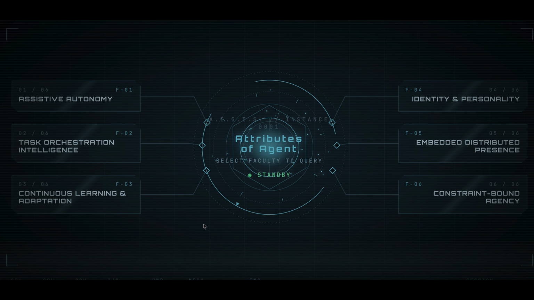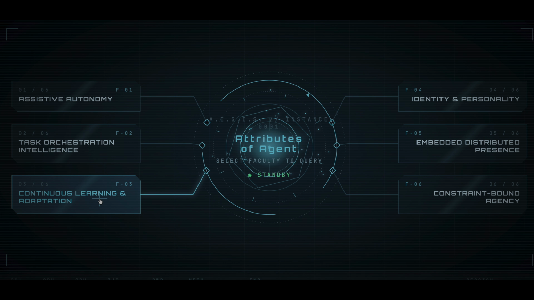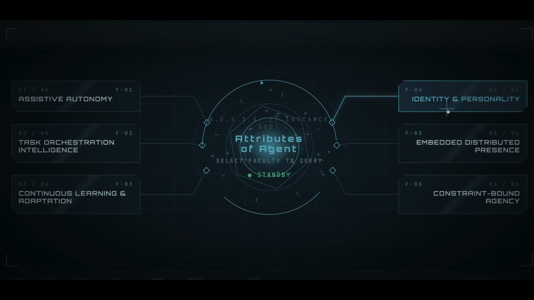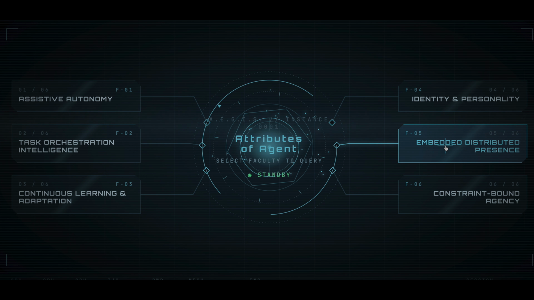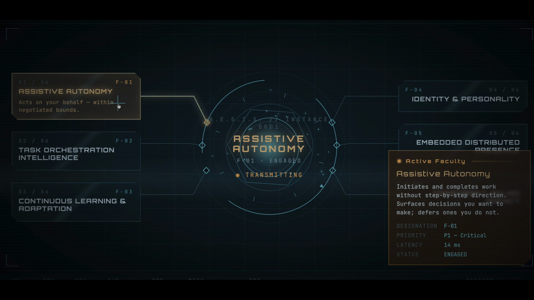So an AI agent is a computer program that has got these 6 attributes as per me: assistive autonomy, task orchestration intelligence, continuous learning and adaptation, identity and personality, embedded distributed presence, and constraint bound agency. Now let me explain each one of them to you in a very simple way with some great examples. And let us first start with assistive autonomy.